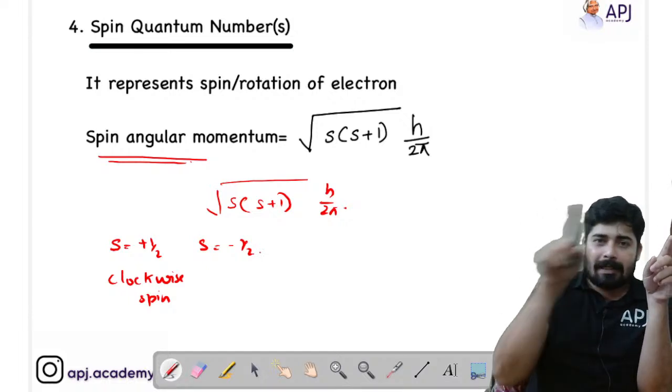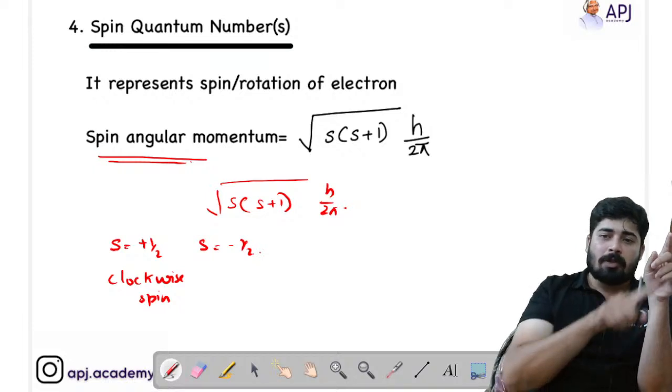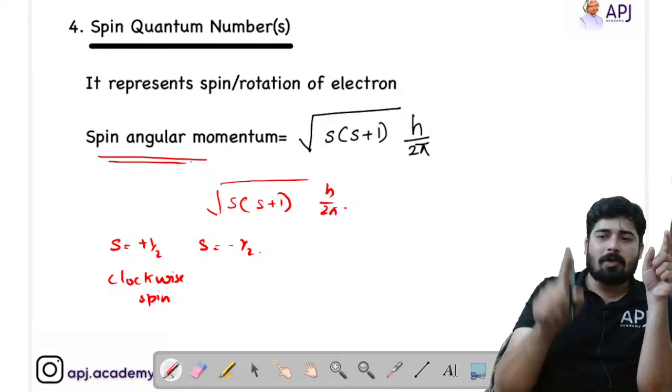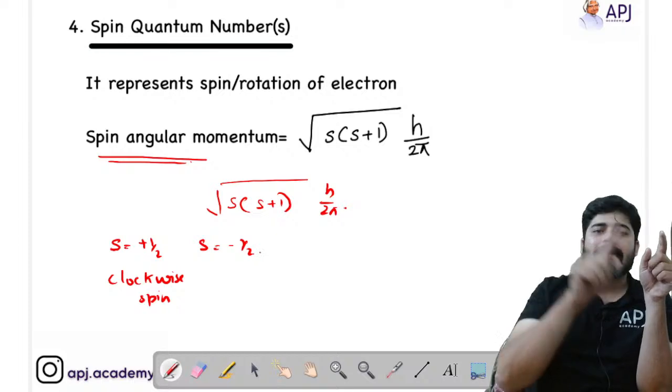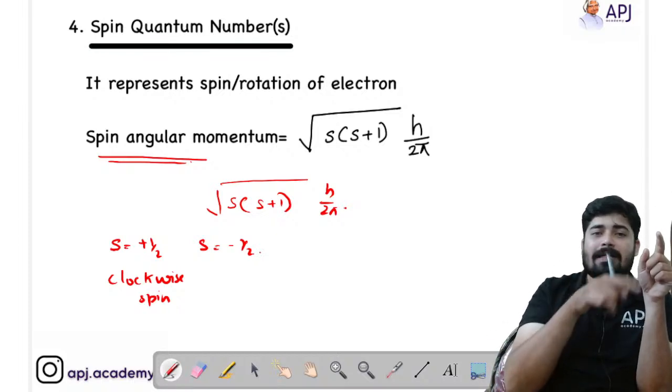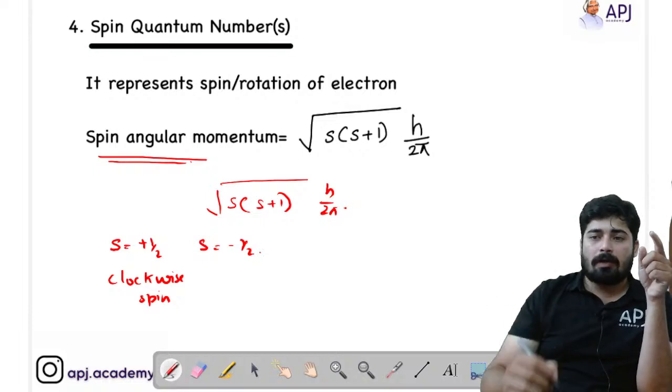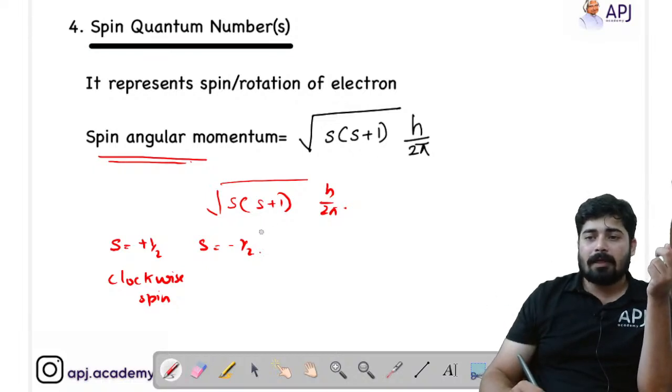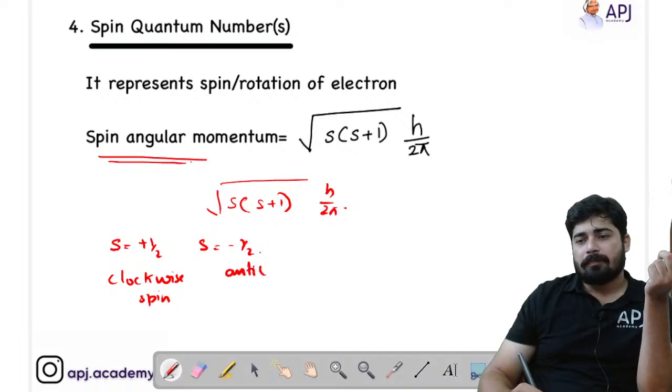Similarly, the opposite direction is called anti-clockwise. So if one electron is spinning in the clockwise direction, then the other will be rotating in the anti-clockwise direction. So S equal to plus half indicates the clockwise rotating electron, and S equal to minus half indicates the electron with the anti-clockwise spin.